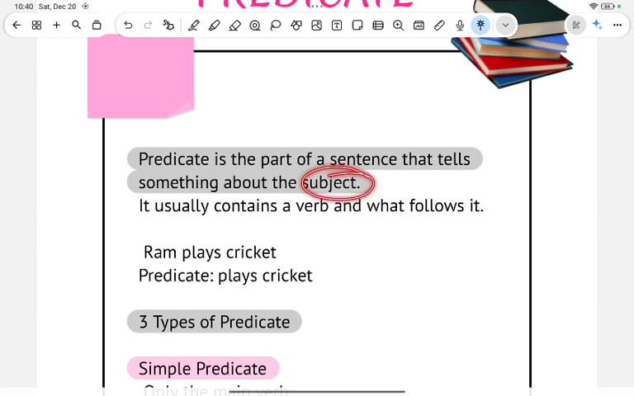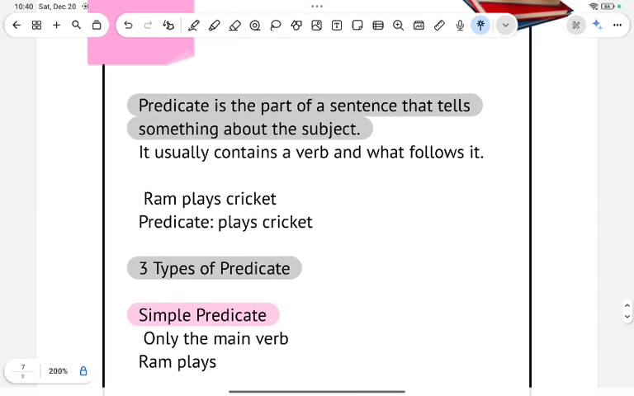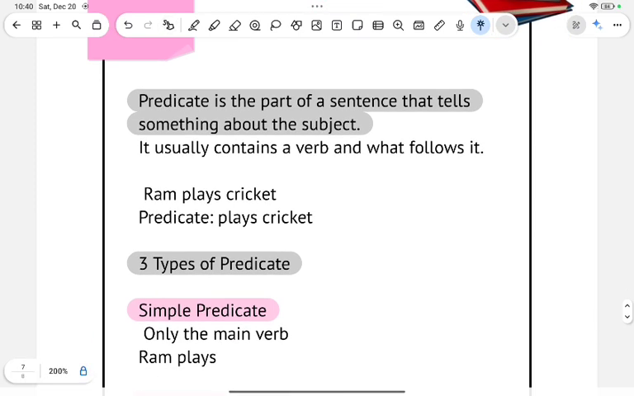Okay, so let's see here. It usually contains a verb and what follows it. Let's understand it with the help of an example. Ram plays cricket. Who plays the cricket? Ram. So Ram is our subject, we know that, right? But what is he doing? He is playing cricket. So here plays cricket is our predicate.